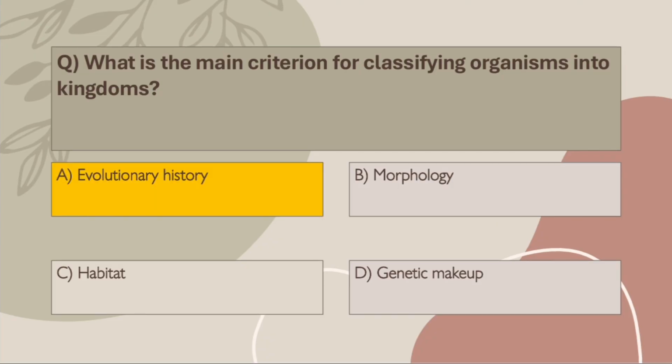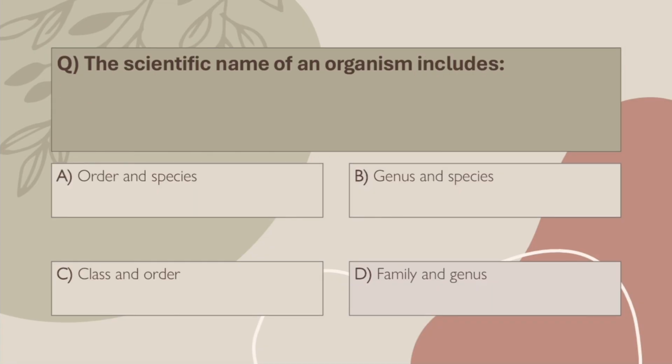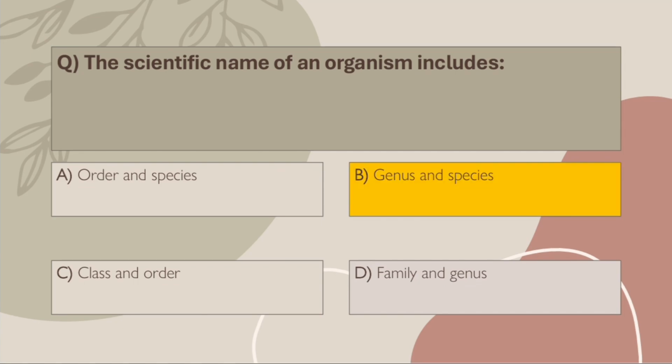Modern classification focuses heavily on common ancestry and molecular evidence. Q34. The scientific name of an organism includes: A. Order and species, B. Genus and species, C. Class and order, D. Family and genus. Correct answer, B. Genus and species. Binomial equals two names equals genus plus species, e.g. Panthera leo for lion.